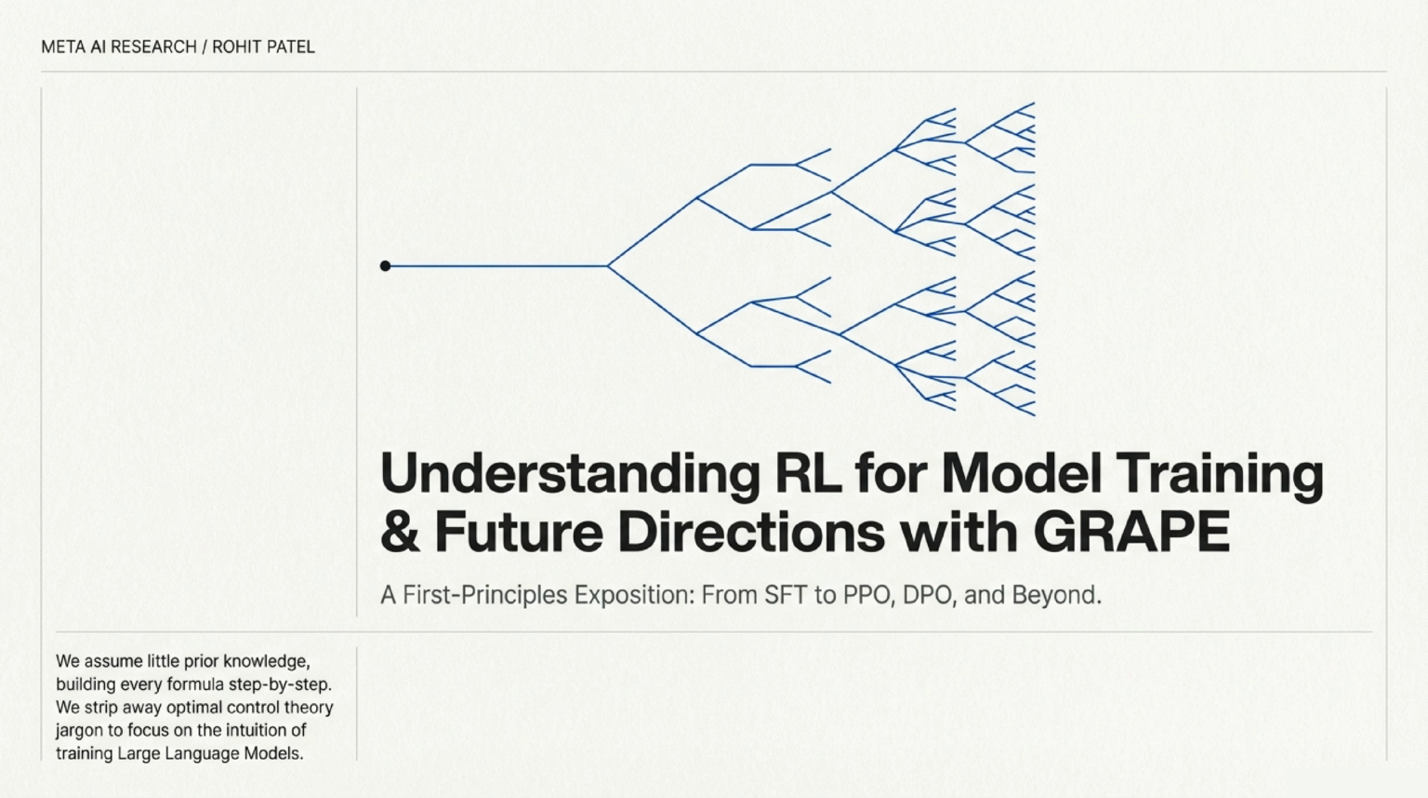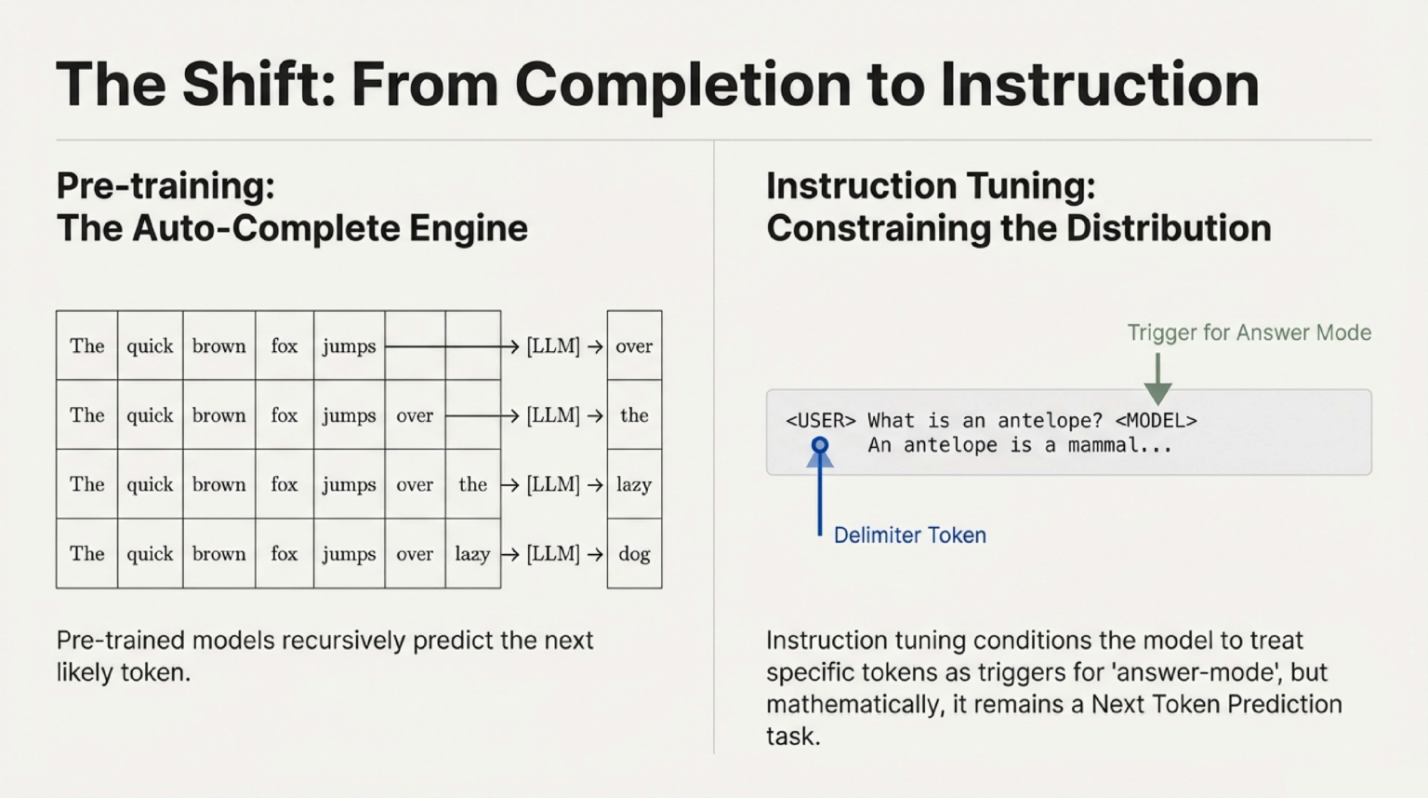Let's start with the shift from completion to instruction. Pre-training is essentially an autocomplete engine. It recursively predicts the next likely token based on a massive corpus of data. But to make models truly useful, we need them to follow instructions and answer questions. We achieve this through instruction tuning, which constrains the model's distribution. By using specific delimiter tokens, like user and model, we condition the model to trigger an answer mode. Mathematically, however, it remains a next token prediction task.